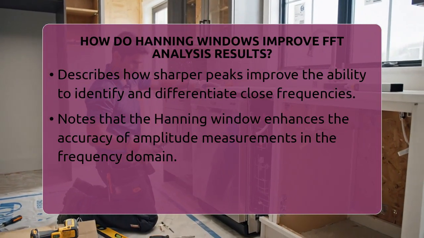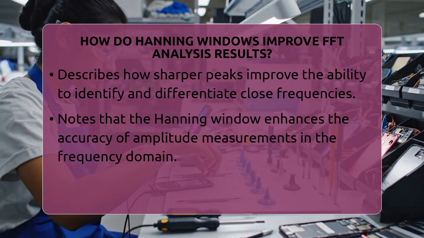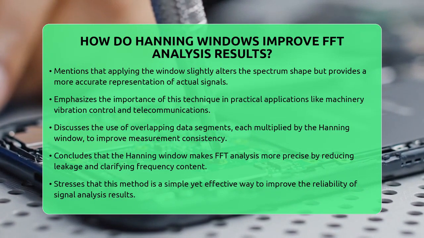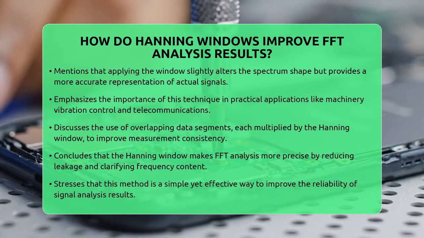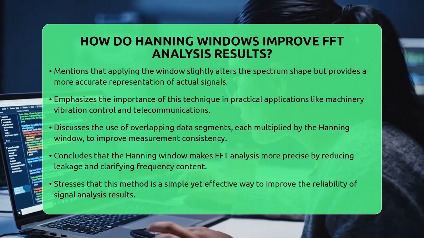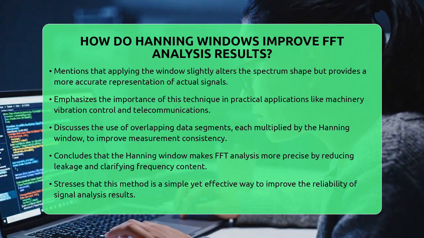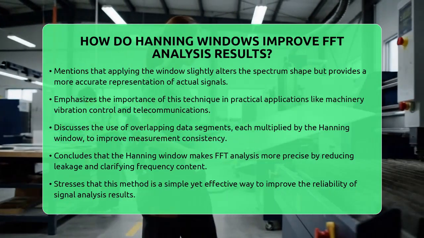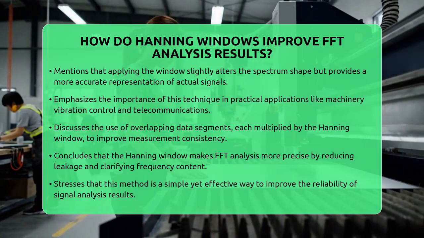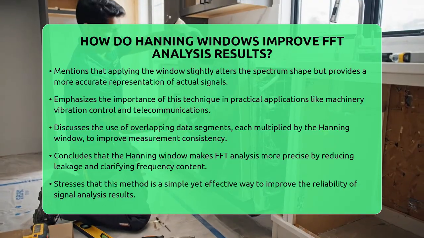Sometimes, to get the best results, engineers use overlapping segments of data, each multiplied by the Hanning window. This way, they can combine multiple measurements to get a more consistent and reliable spectrum. The overlap compensates for the slight reduction in data at the edges, ensuring every part of the signal contributes to the final analysis. In summary, the Hanning window improves FFT analysis results by smoothing out the edges of your data.